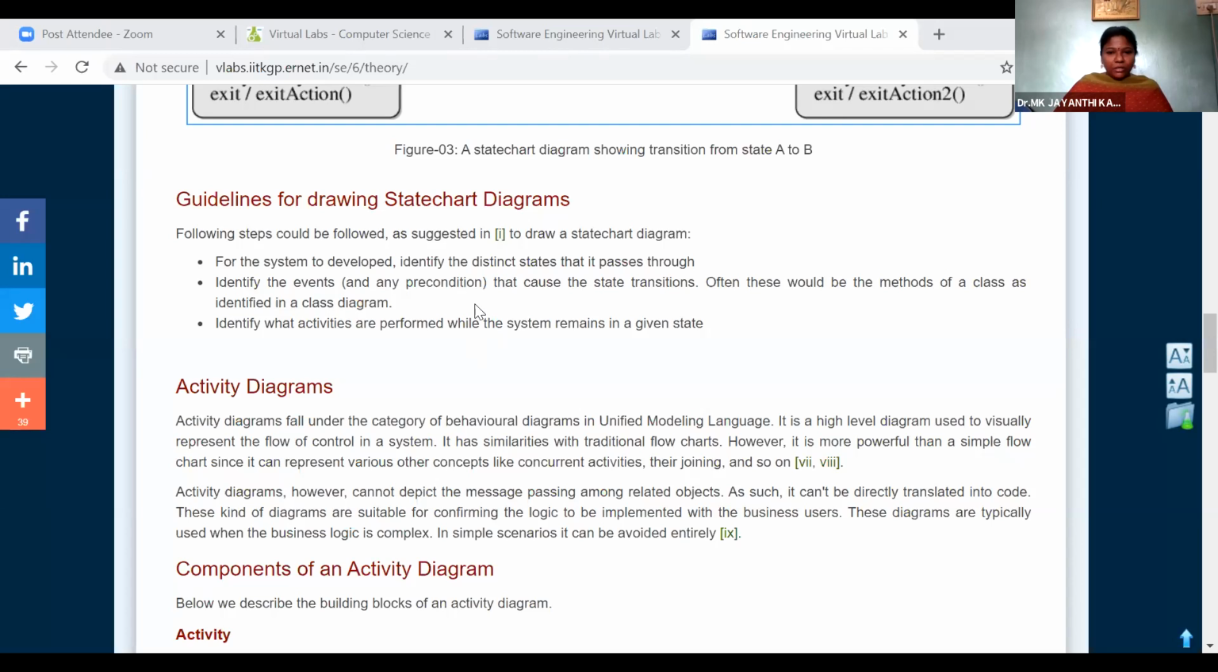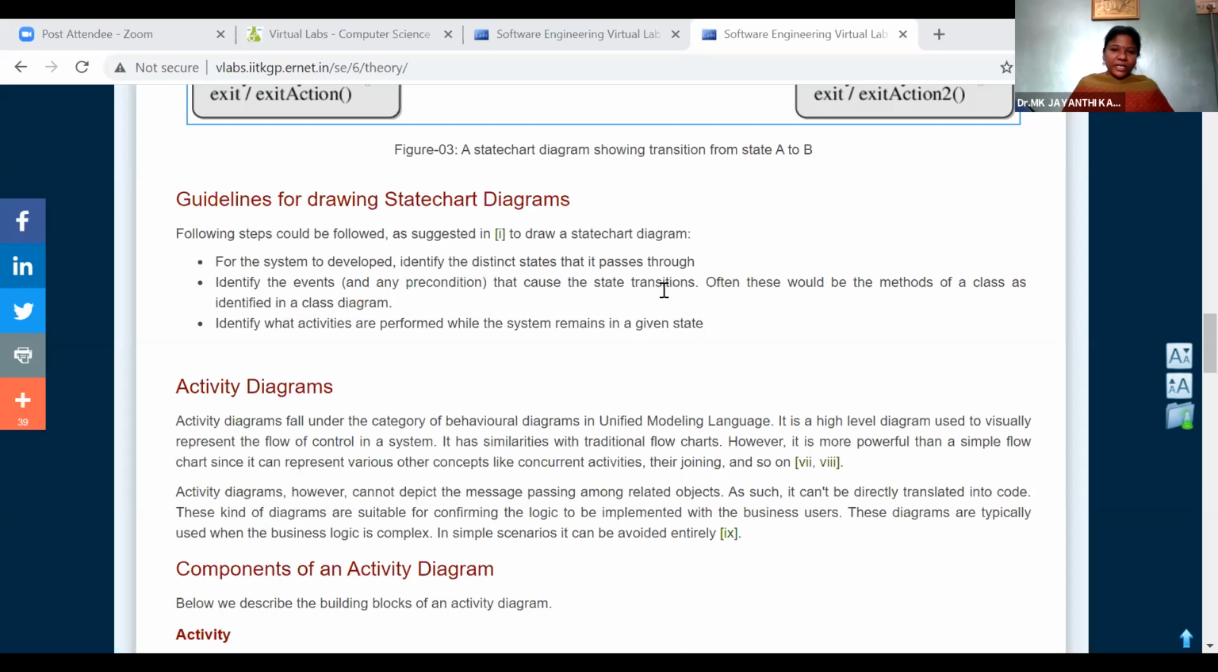So the actions or major transactions that should be represented as a state should be identified. Identify the events and the preconditions, the causes of the state transition. Often those would be the methods of the class as identified in the class diagram. So we should identify the major methods or transitions that we should perform, and also what the preconditions should be to execute that particular transaction. If the preconditions are satisfied, then only it should come to the particular state.